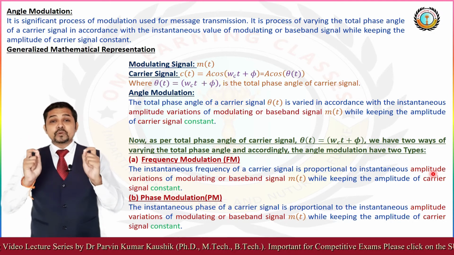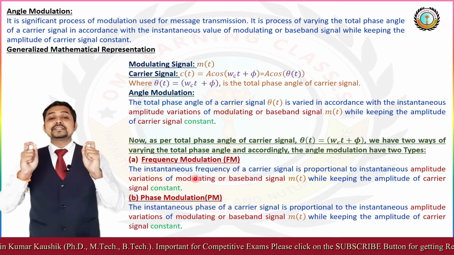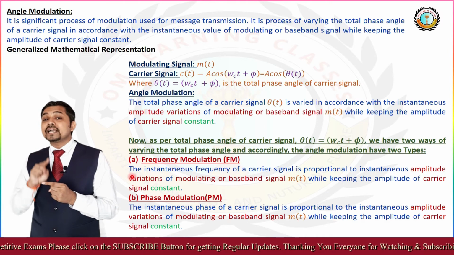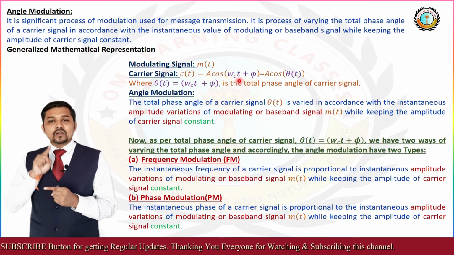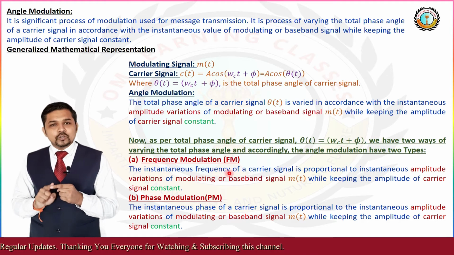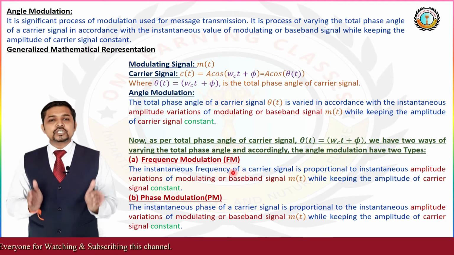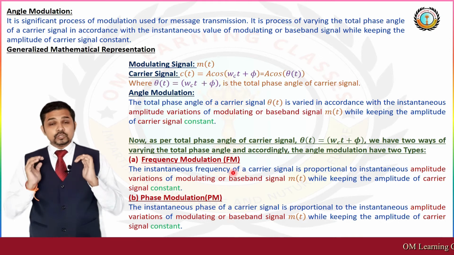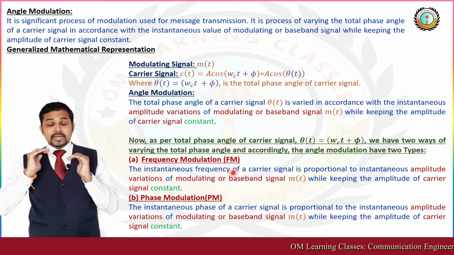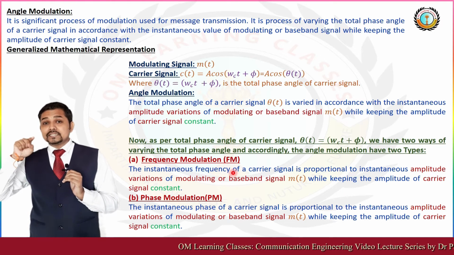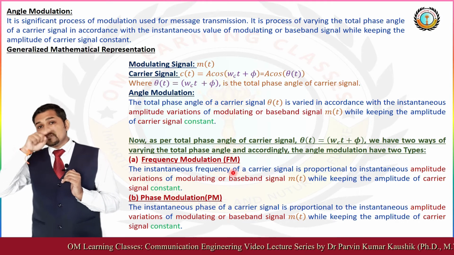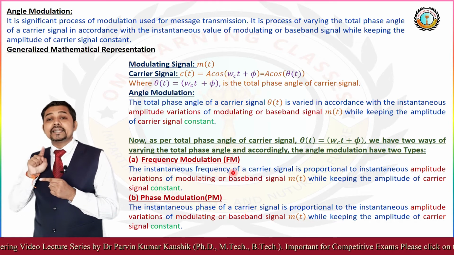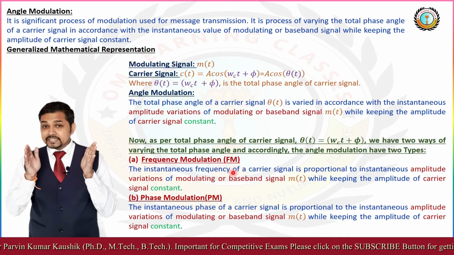So this process is known as frequency modulation because the instantaneous frequency of the carrier signal is varied according to the instantaneous value of amplitude variation of the modulating signal. I add the words amplitude variation because you have to be clear in mind that in the modulating signal the amplitude varies, and according to that variation of amplitude the frequency of the carrier signal is varied. That is a very important thing.